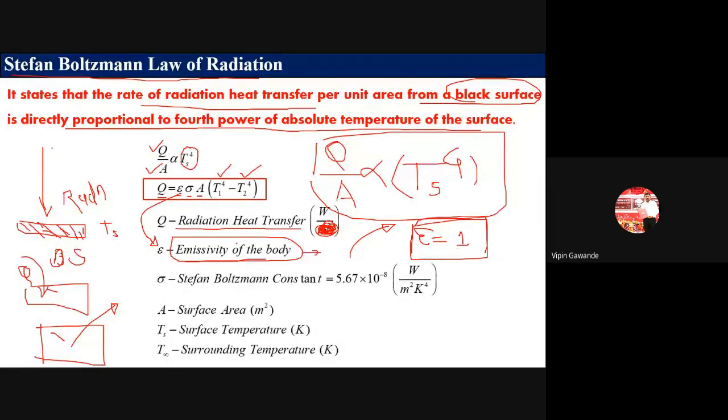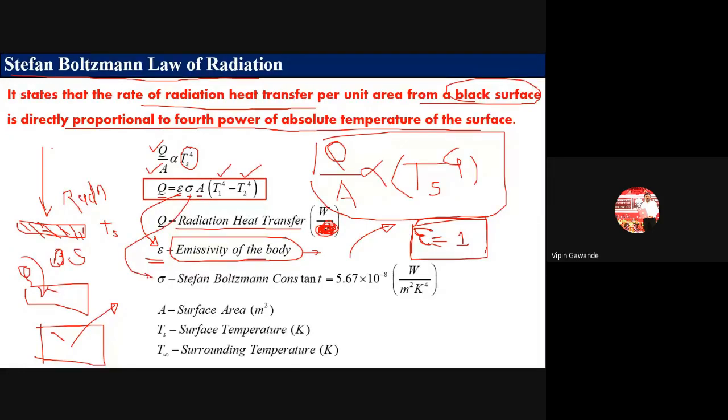So emissivity means the amount of energy radiated. A black surface absorbs the total energy, and at the same time it also radiates the energy. So always remember, if a black surface is given in the problem, the emissivity of the black surface is taken as 1.